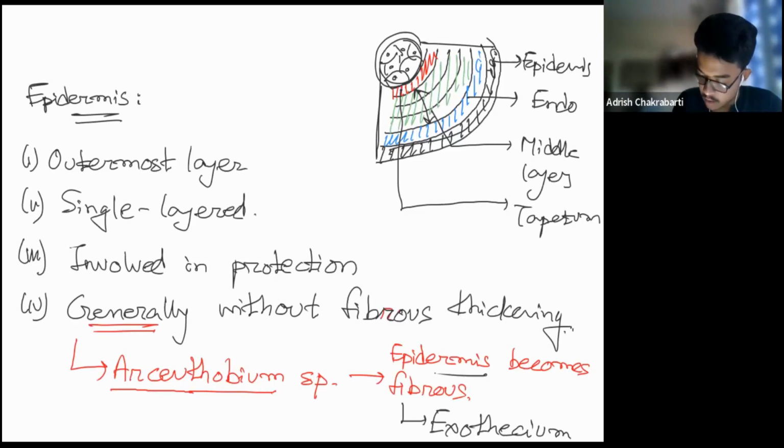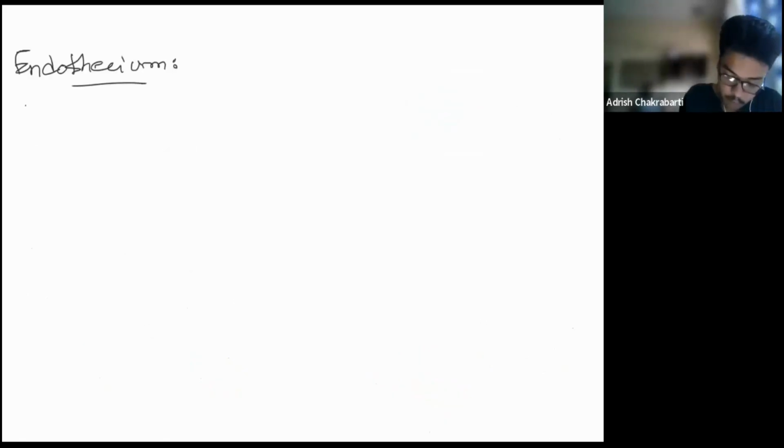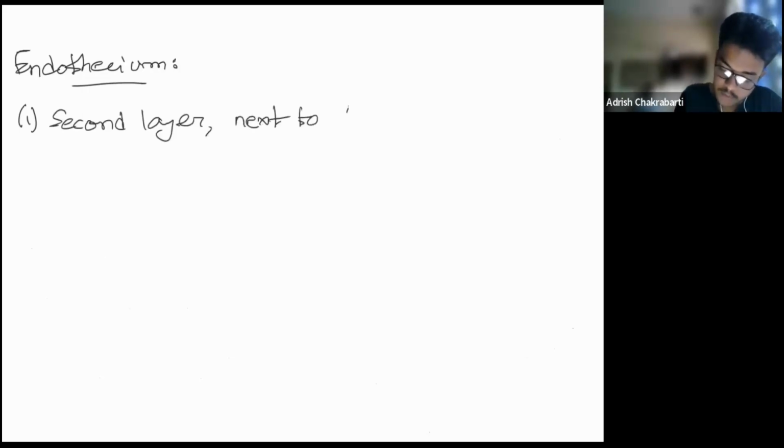Next, coming to endothecium. See, this blue layer represents your endothecium. So first, its position. It is located beneath epidermis and above the middle layers. So it is the second layer next to epidermis.